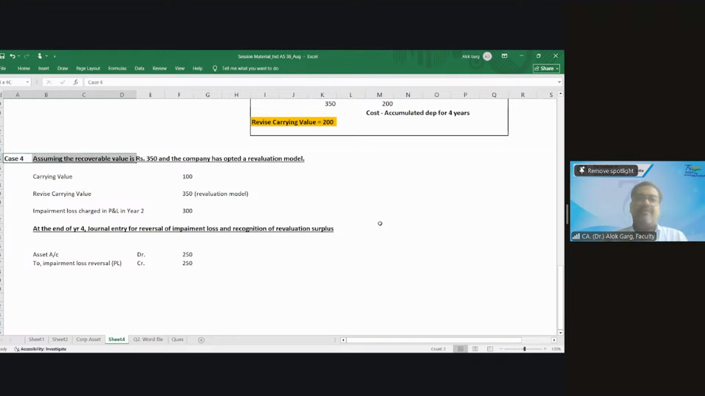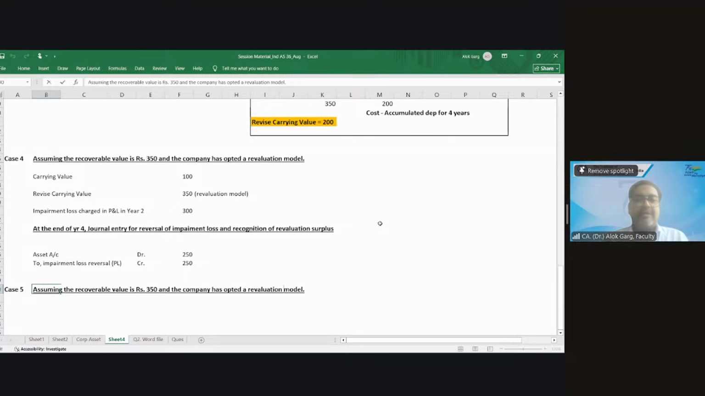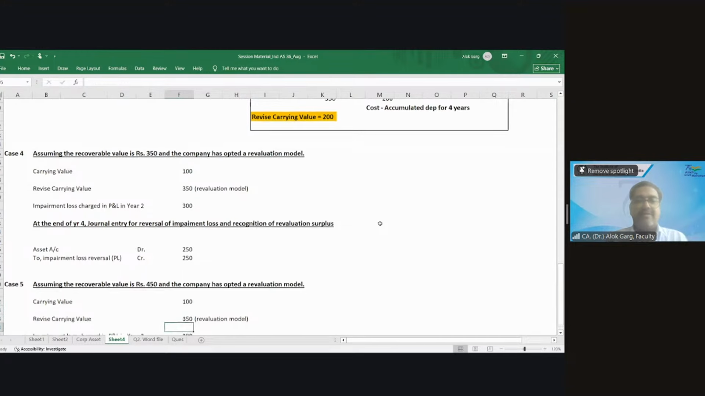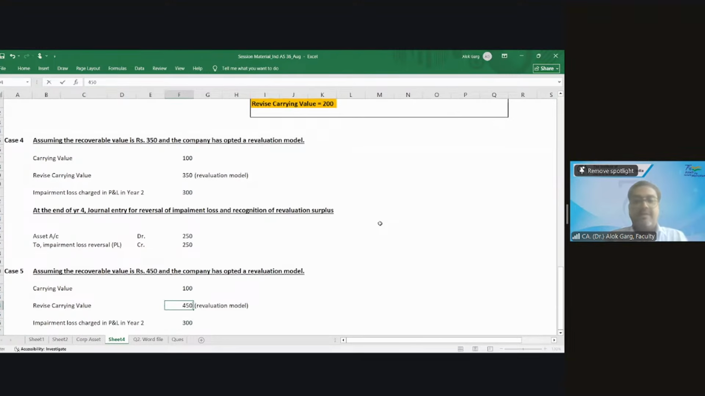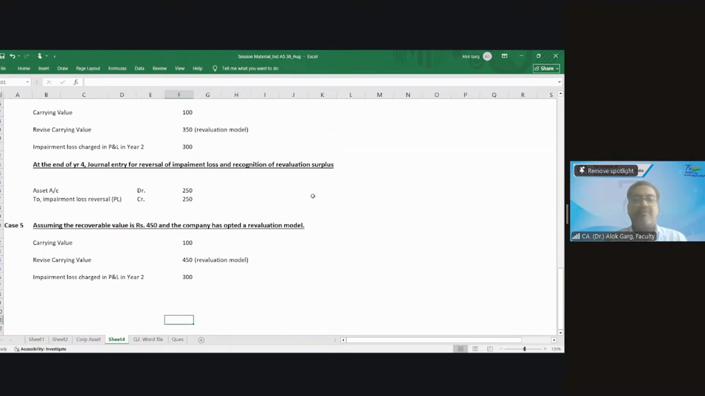Now, case 5. Shall I do case 5 also? Case 5: assuming the recoverable value is 450 and the company has opted for the revaluation model. Now I need the answer from your side. Tell me, what should I do? The carrying value was 100, the revised carrying value is 450, and the impairment loss charged in P&L in year 2 was 300. Now at the end of year 4, what is the journal entry?